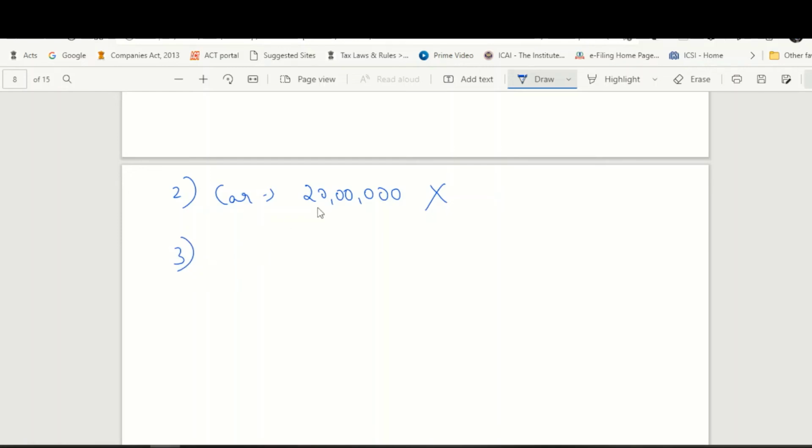Third example, I receive rupees 40,000 from friend 1. I receive a share of a company worth rupees 20,000 from friend 2. Here is an interesting example. This I have received in monetary terms.